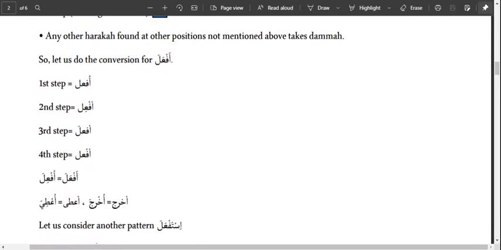So first step, our hamza has taken damma. The second step, the ain will take kasra. So we have uf'i. Then third step, lam al-fi'l takes fatha. We have uf'ila.